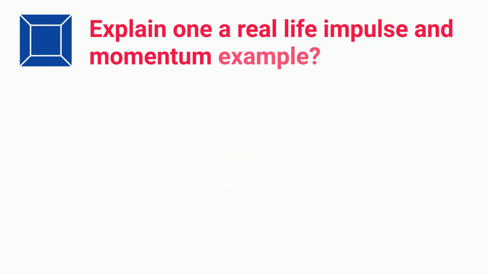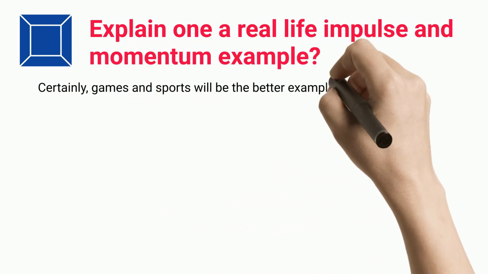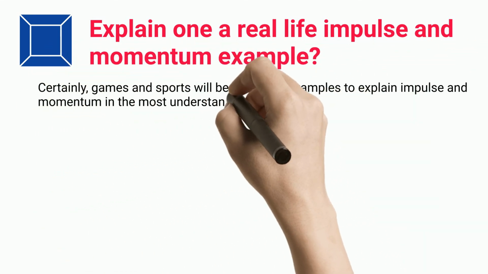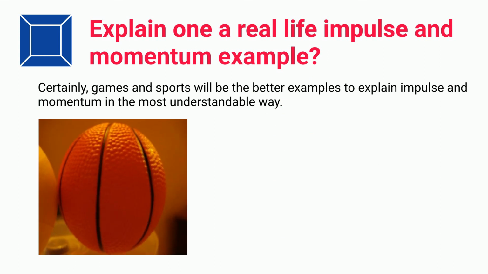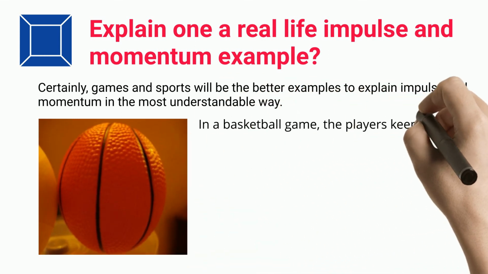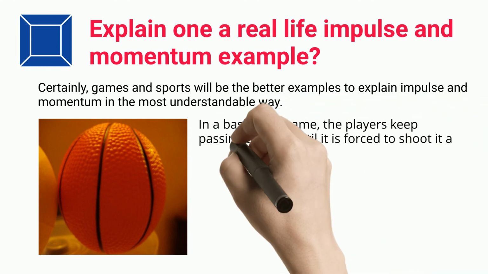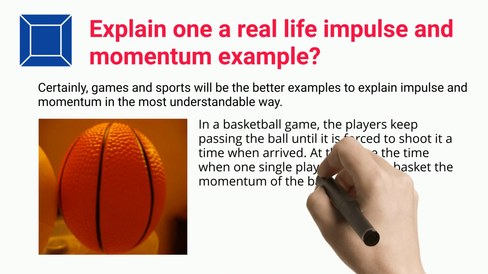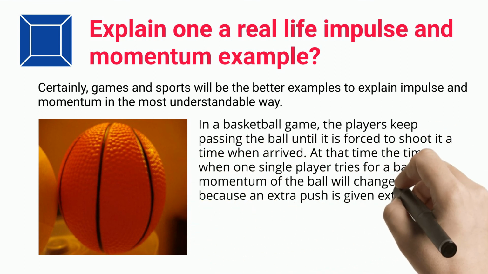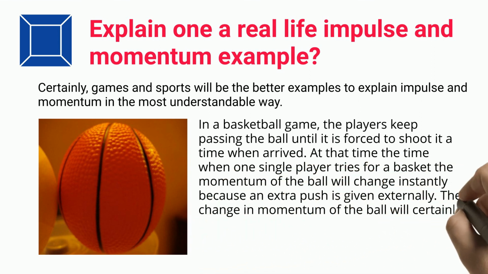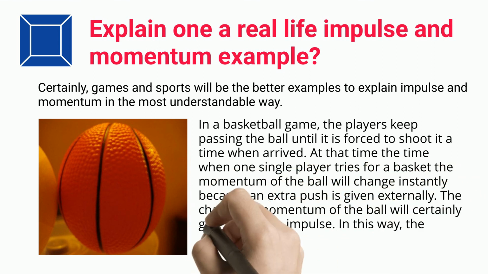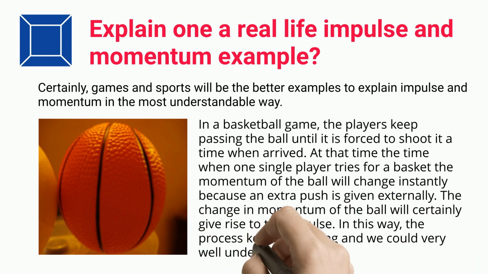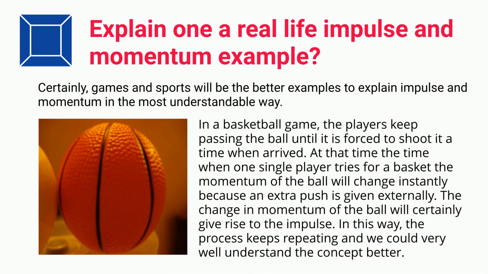Explain a real-life impulse and momentum example. Certainly, games and sports will be the better examples to explain impulse and momentum in the most understandable way. In a basketball game, the players keep passing the ball until it is time to shoot. At the time when one single player tries for a basket, the momentum of the ball will change instantly because an extra push is given externally. The change in momentum of the ball will certainly give rise to the impulse. In this way, the process keeps repeating, and we could very well understand the concept better.